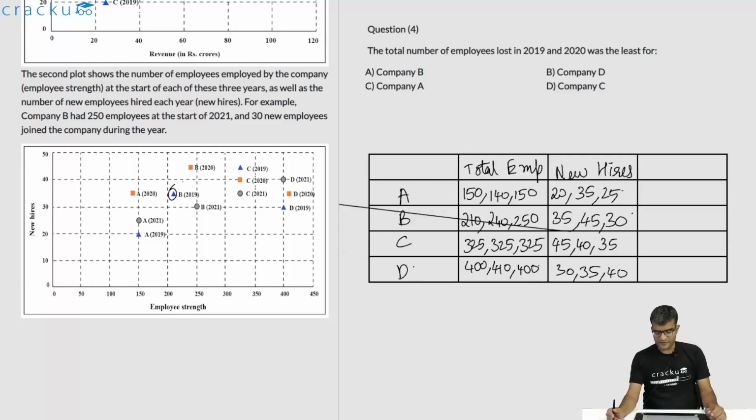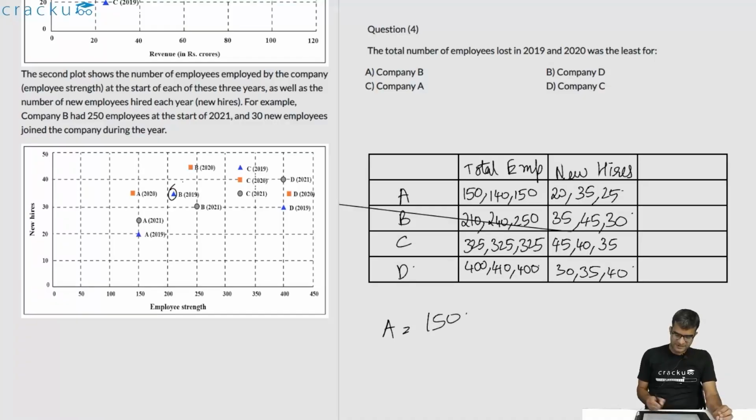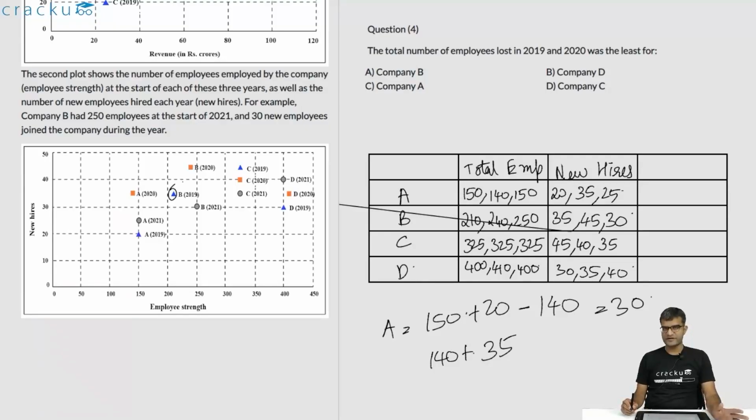So if you are looking for the total number of employees lost in 2019 and 2020, how can you calculate that? If you are looking at company A, the total number of employees at the start of 2019 is 150. The new employees who joined in 2019 is 20. But the total employees at the beginning of 2020 is given, this is 140. So the number of employees who left company A in 2019 will be 150 plus 20 minus 140, which is equal to 30. Similarly, for the next year, that will be 140 plus 35. 140 is the beginning number of employees in 2020. 35 employees joined them in 2020, but at the beginning of 2021, the number of employees is only 150. So this is minus 150.